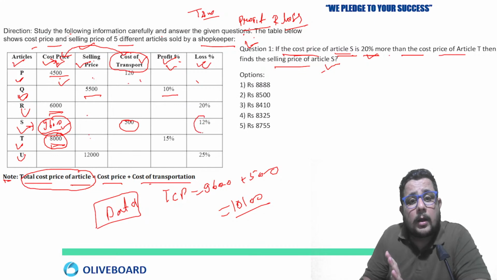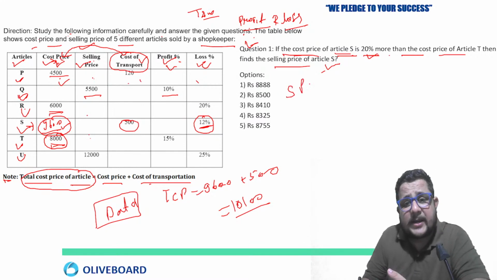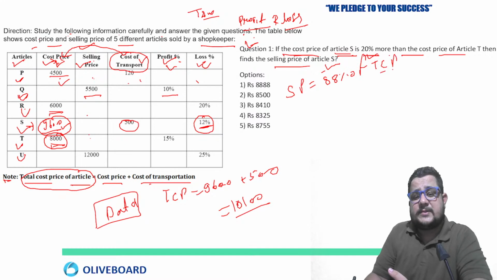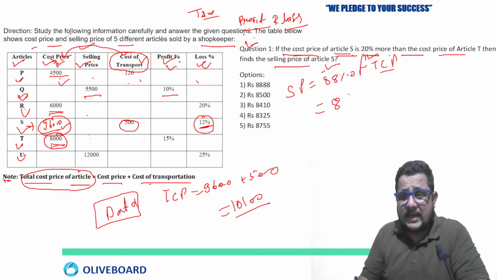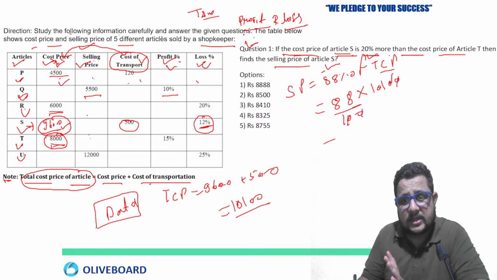Now selling price would be what? 12% loss or profit? So loss is there. Means selling price would be equal to 88% of total cost price. So 88% of what? 10,100, total cost price, which is 10,100 upon 100. 0 and 0 cancel, now just multiply, right?